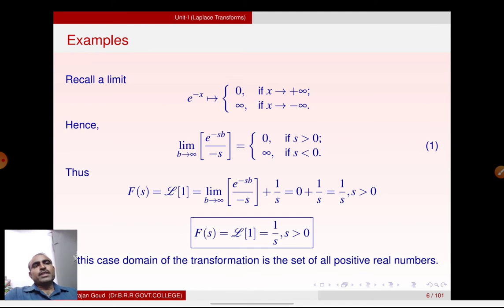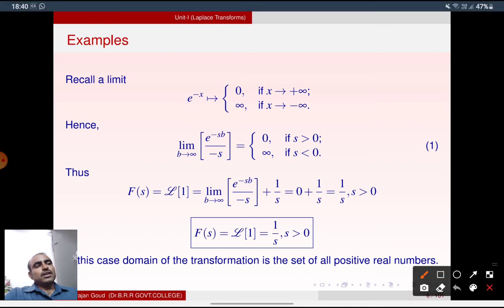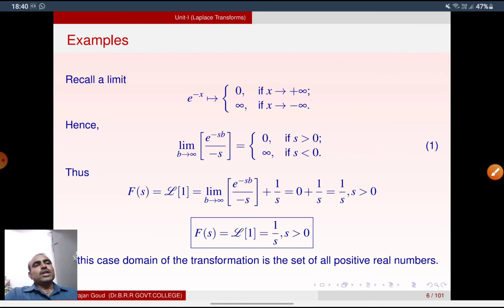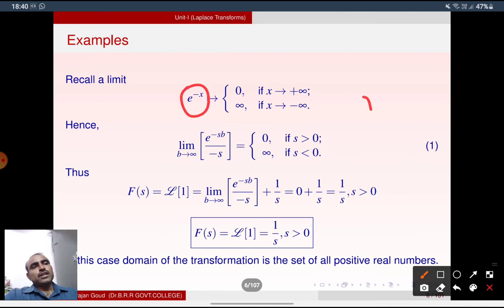In the same way, e power minus x tends to 0 as x tends to infinity. We know that e power minus infinity is 0, e power infinity is infinity. So if we extend to positive infinity, this becomes e power minus infinity, that is 0.